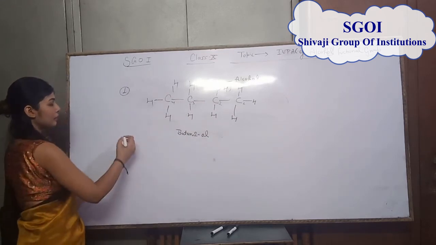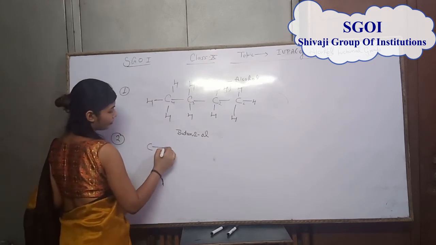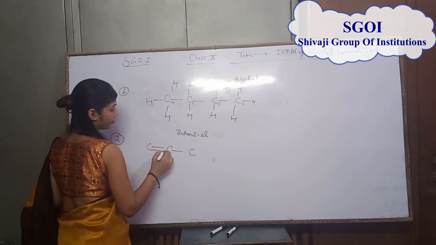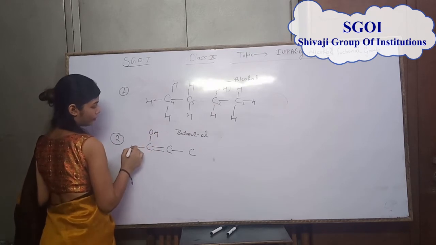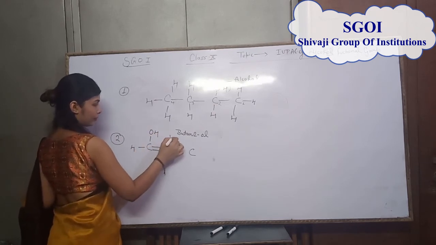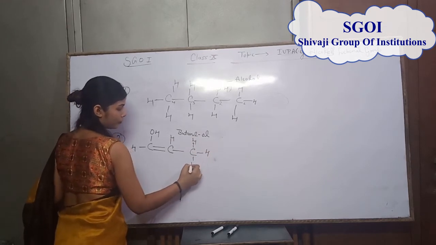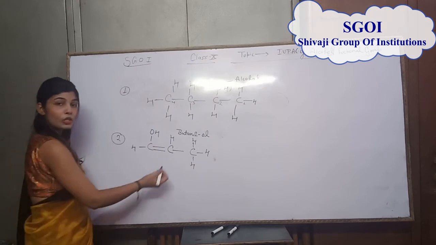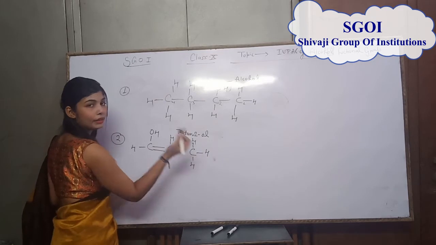The second problem is, what is the IUPAC of this hydrocarbon compound? So students, it has 3 carbons, 1, 2 and 3.